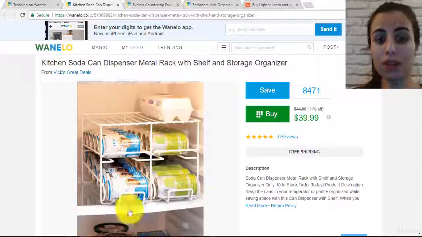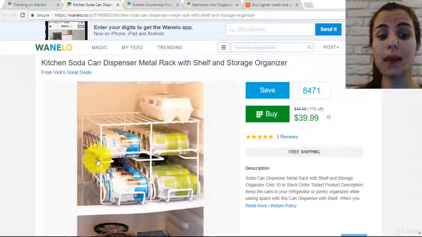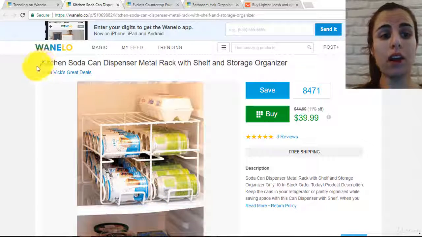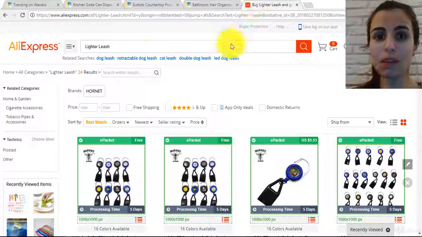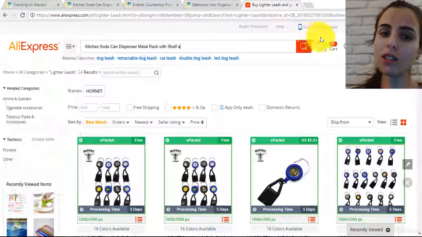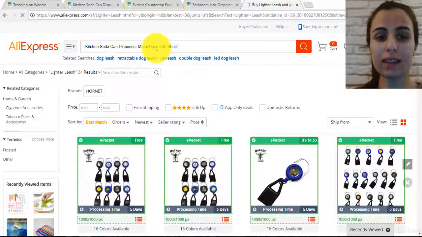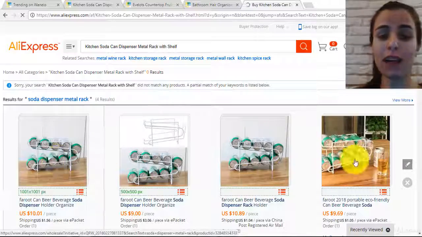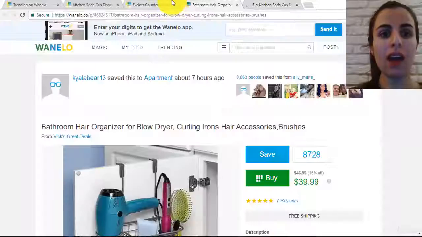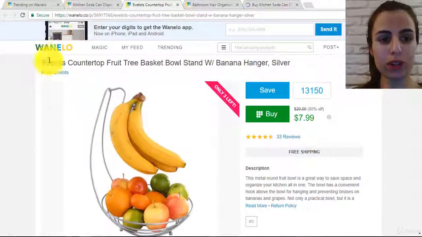Here, for example, we have this. It's very important to save space in your kitchen. Let me check if we can find it on AliExpress. This item is very nice, but maybe the audience will be a little bit difficult to target, but it's okay. Let me check. We have found many items that are similar to this one. Let's go, for example, for this one.